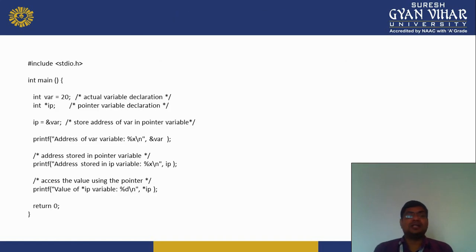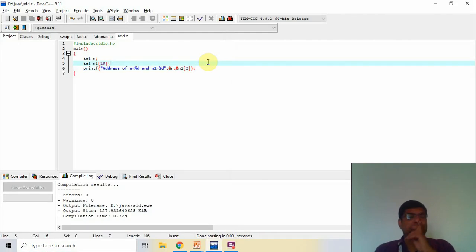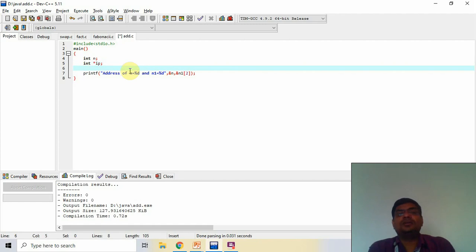The following examples make use of these operations. These are the examples of how to use a pointer. So we move on to Dev C++. That is the example to print the address. Now I create a pointer, integer pointer, int asterisk ip. There is a pointer. Now I want to assign the address of n to this ip, ip equals address of n.